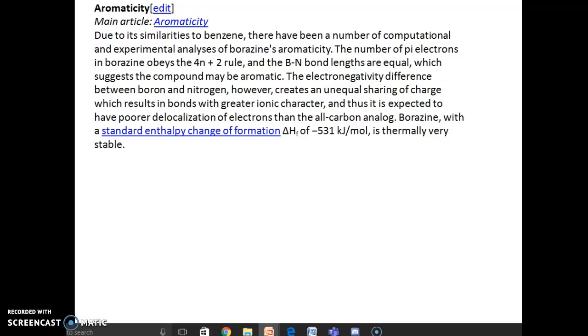So with this we conclude borazine, once again an important compound of boron, a non-metal. Thank you.